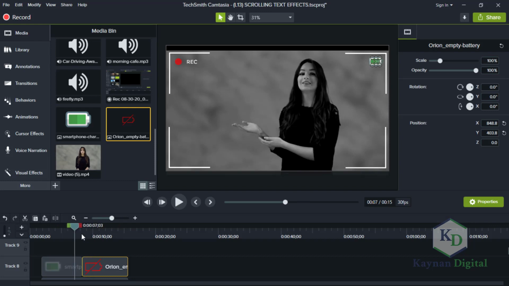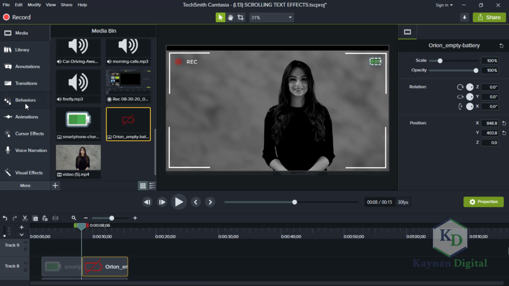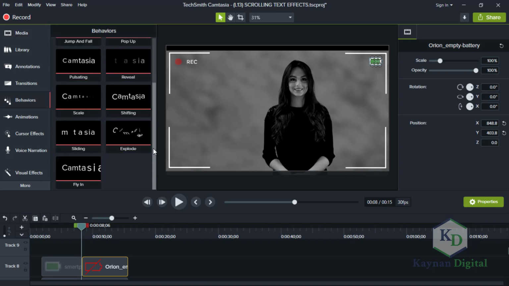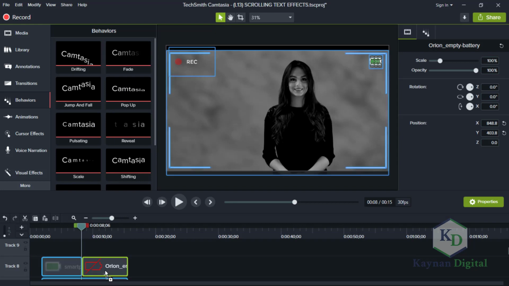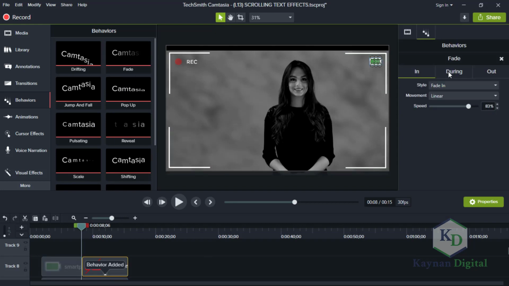Empty battery effect. But for the empty battery too, we also want the behavior to fade in, so we go to fade, drag and drop it on it. So the same thing we did for that one. You can see when it comes in it's fading in, when it goes out it's fading out, which is good. But during, we also want it to fade like the other one during. So fade.